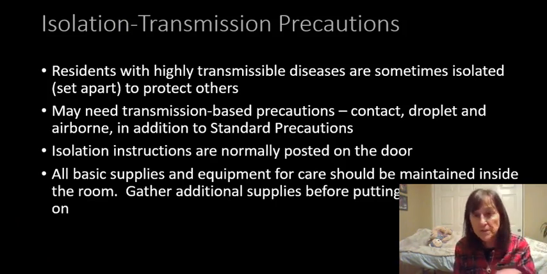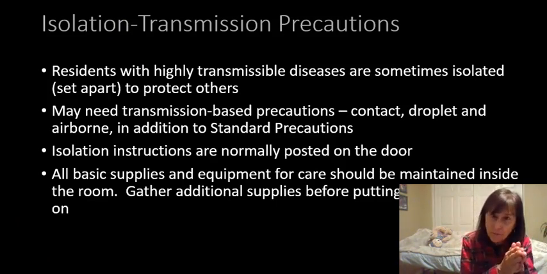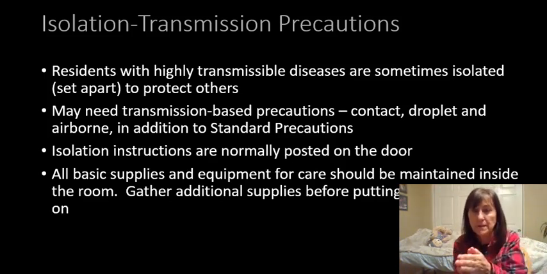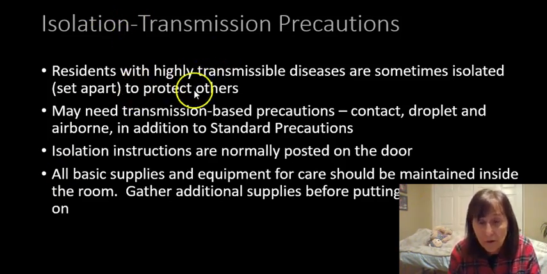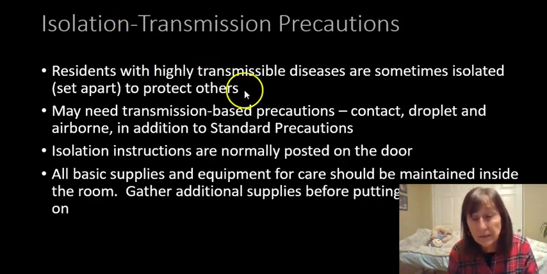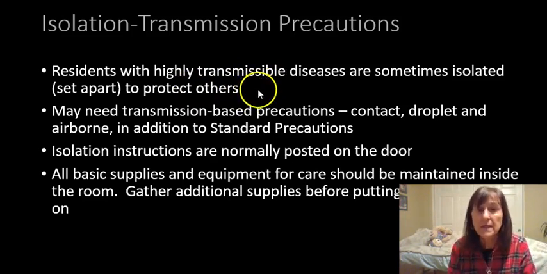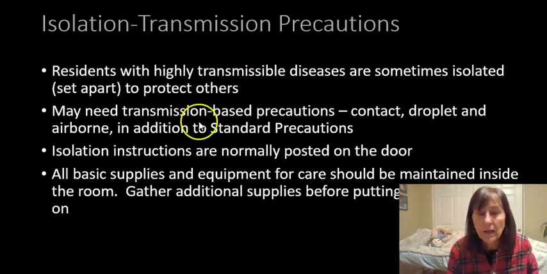Now we call it transmission precautions, trying to stop the transmission of one infected person to another. However, a lot of times it's separating people. As we know through COVID, it really is isolation, and people are depressed and having a hard time with it. And I couldn't imagine having someone die alone in the hospital because of that.